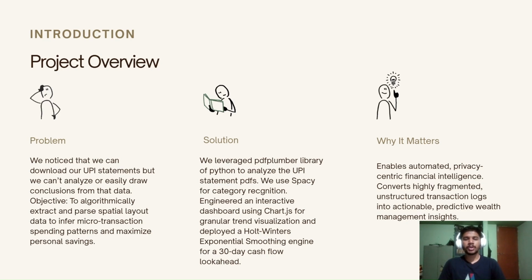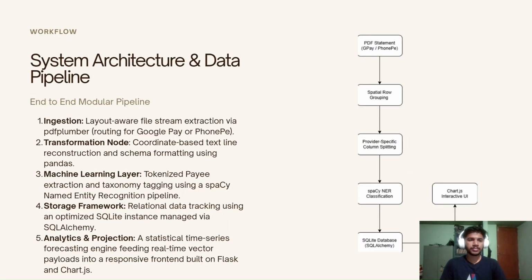We used the PDFPlumber library of Python to analyze these UPI statements. Then we used the spaCy entity recognition system to categorize payments, and then presented visualizations using charts. This empowers users to perceive what their spending habits are and to try and improve upon them.